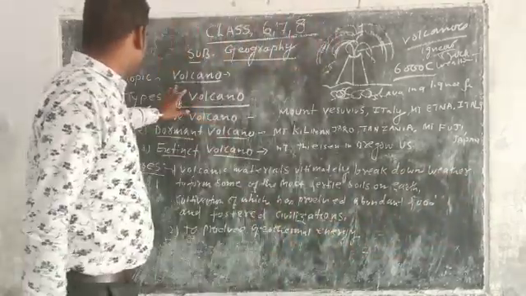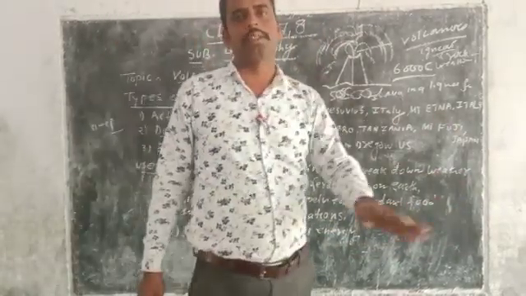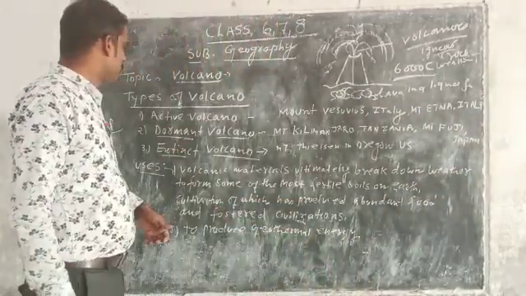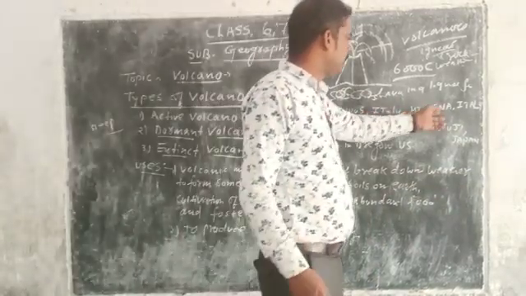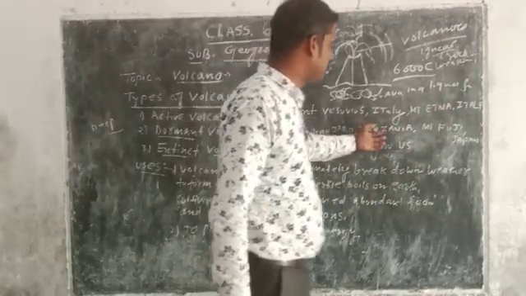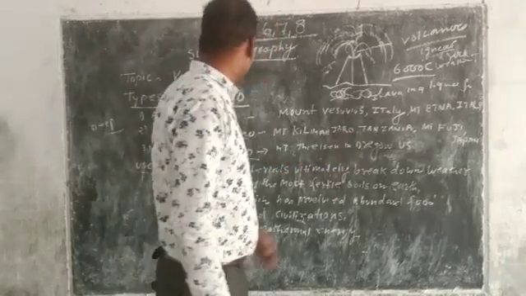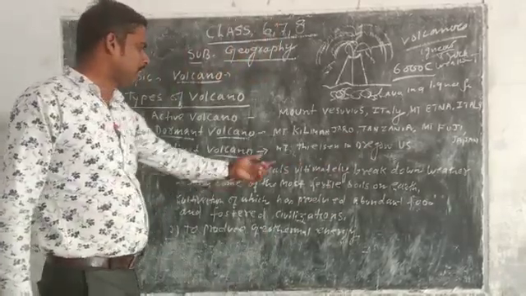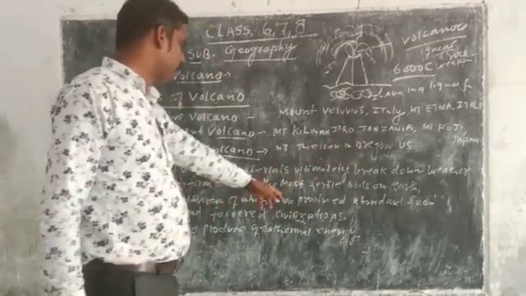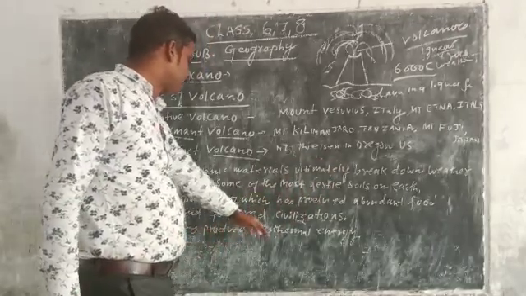So this is the topic we discussed today, volcanoes. A volcano is a vent or opening in the earth's crust from which molten lava and clouds of gases come out. There are three types. First is the active volcano, for example Mount Vesuvius in Italy and Mount Etna in Italy. Second is the dormant volcano, for example Mount Kilimanjaro in Tanzania and Mount Fuji in Japan. Third is the extinct volcano, for example Mount Vesuvius in Oregon, USA. Volcanic materials break down by weathering to form some of the most fertile soil on Earth, producing abundant food and fostering civilization, and they are also used to produce geothermal energy.